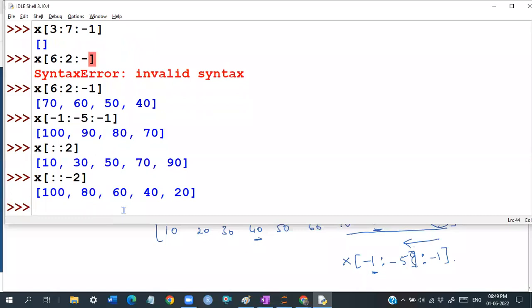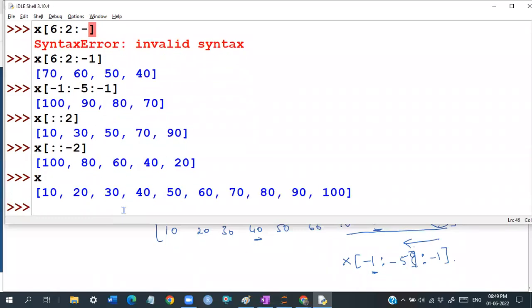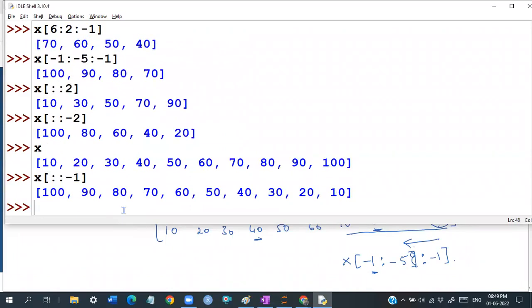So now what will happen, guys? It will come in the reverse order. So X is going to be this one, guys. X with -1 very clearly reads that data in the reverse order. I didn't specify the starting, I didn't specify the ending, so automatically it reads this data completely in the reverse order. It starts from the last and ends with the first. So it depends on the positive or negative index, guys.